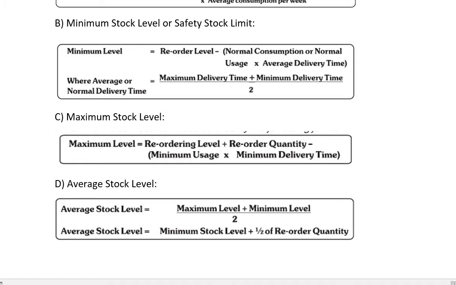And the formula for calculating the maximum stock level is reorder level plus reorder quantity, and from this you have to subtract minimum usage multiplied by minimum delivery time.